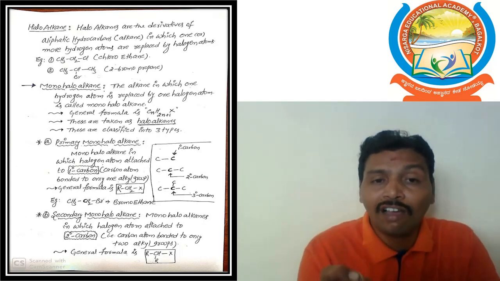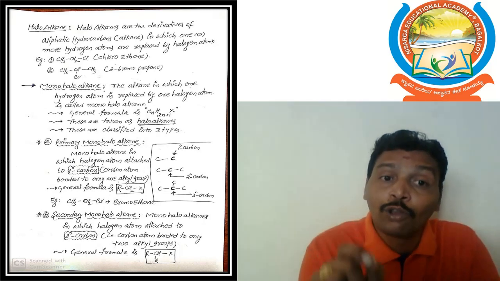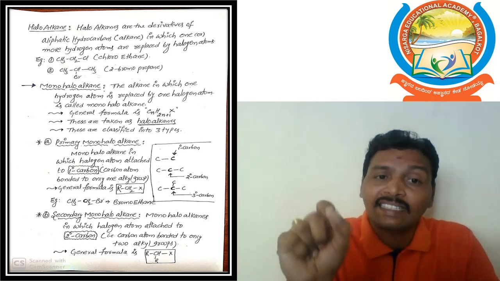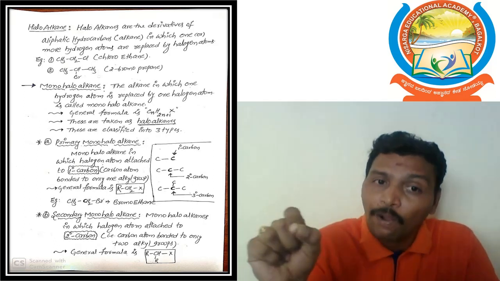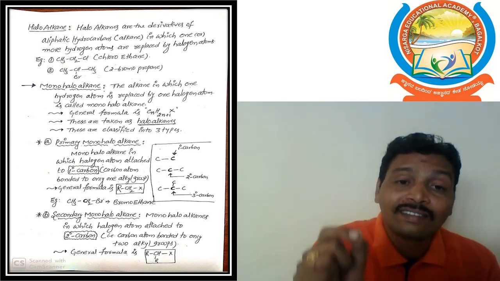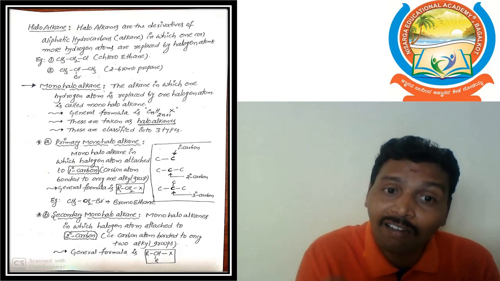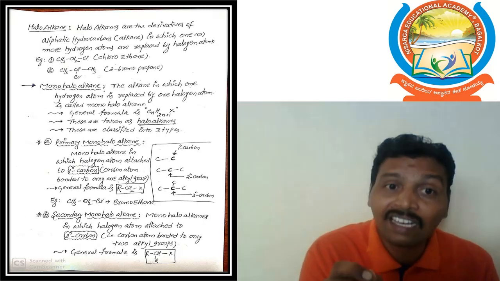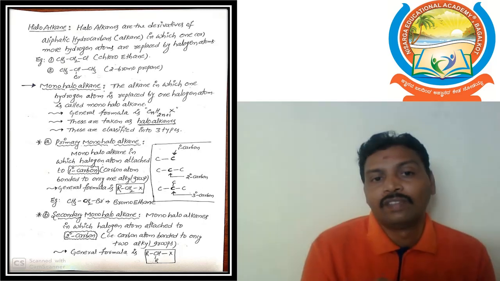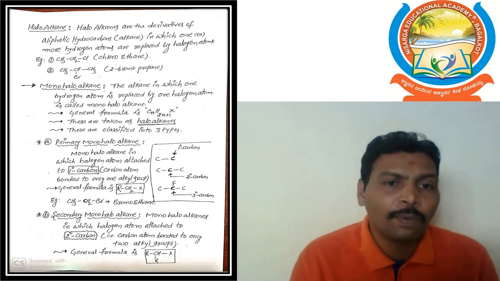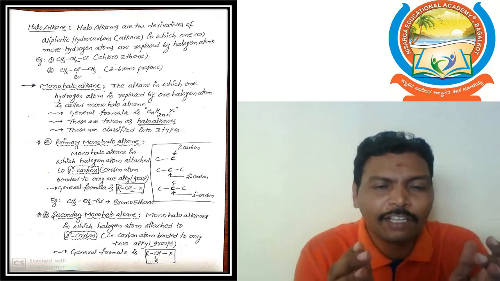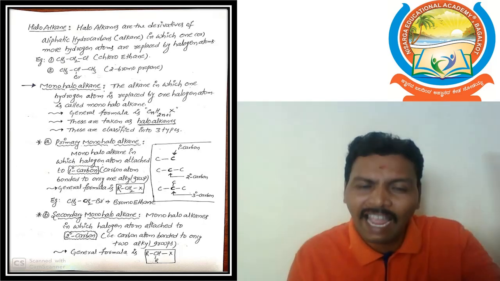The general formula of secondary monohaloalkane is R-CH(X)-R, where X is the halogen atom and R is the alkyl group. Simply, monohaloalkane means the molecule has only one halogen atom.